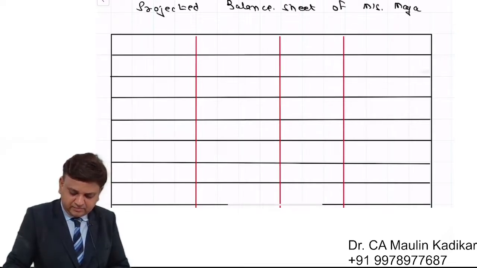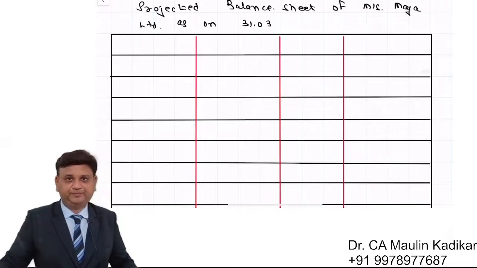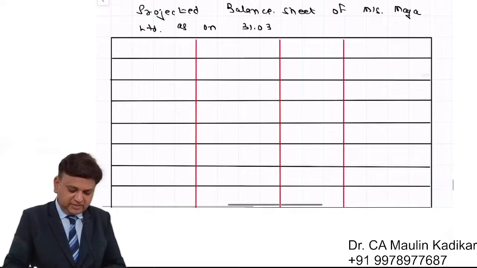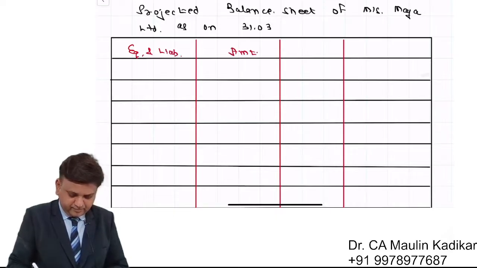Maya Limited as on 31st of March. On the liability side, it is equity and liabilities. On the asset side, it is assets.